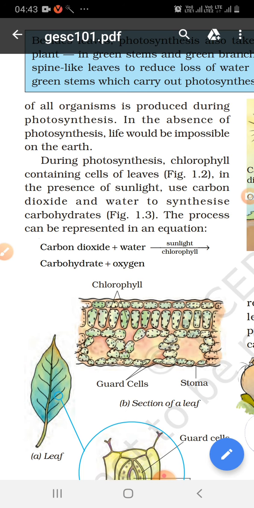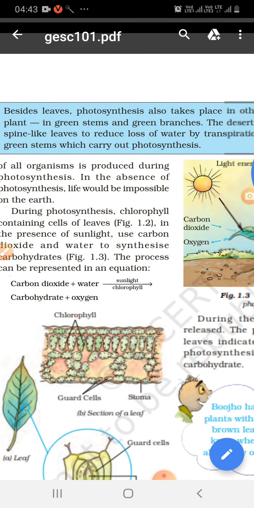What do you mean by photosynthesis? Photo means photons, which are obtained from sunlight, and synthesis means to combine. So, combined in the presence of sunlight and chlorophyll, carbon dioxide and water produce carbohydrate and oxygen.